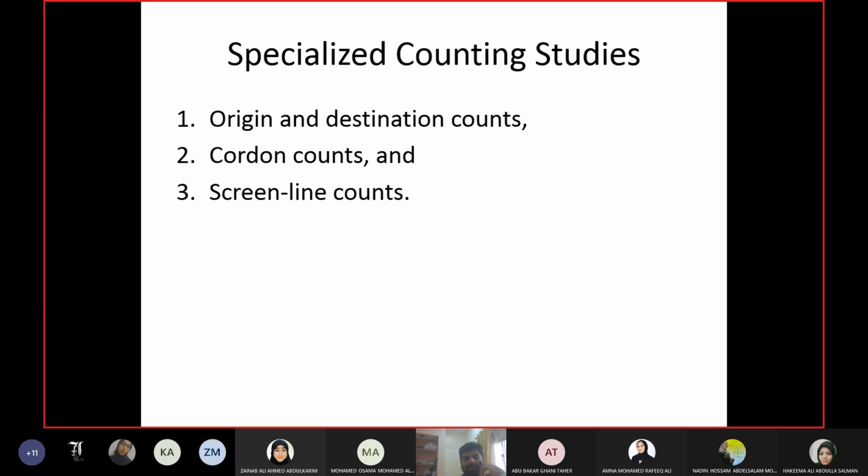Now we will discuss specialized counting studies. The counting studies which we have discussed up till now were all related to finding out the volume which is passing a segment or passing an intersection.